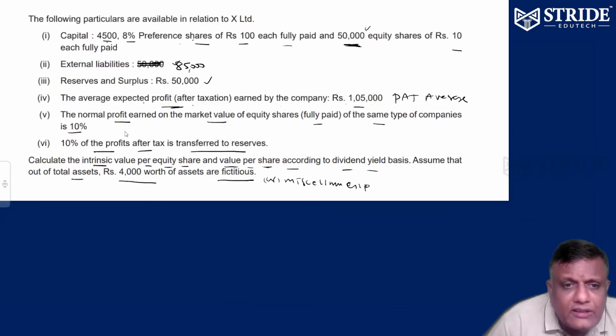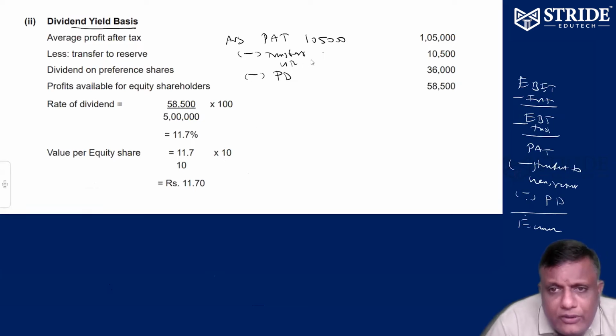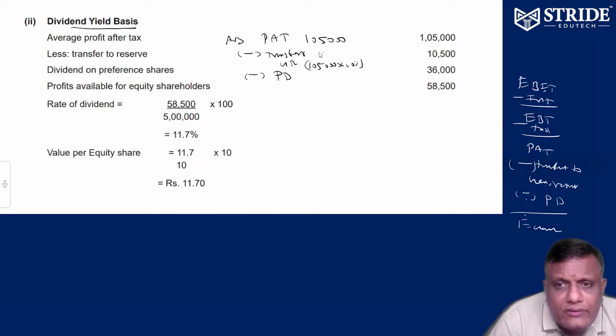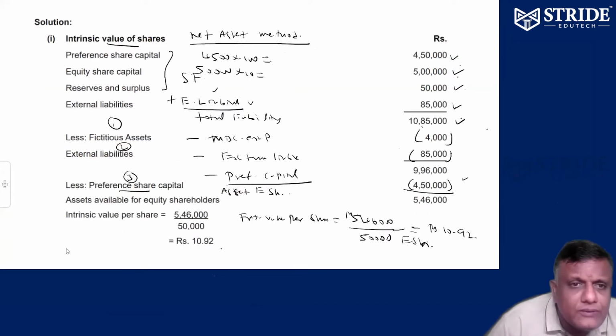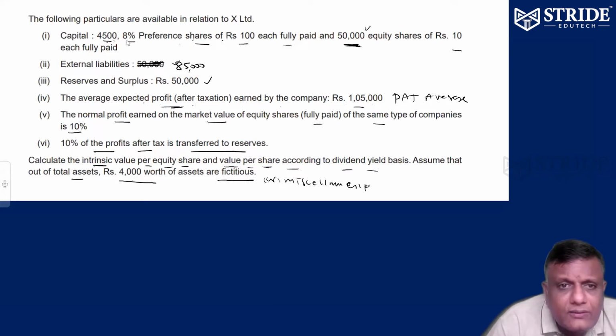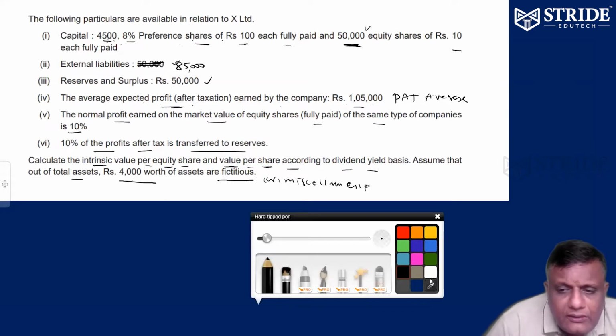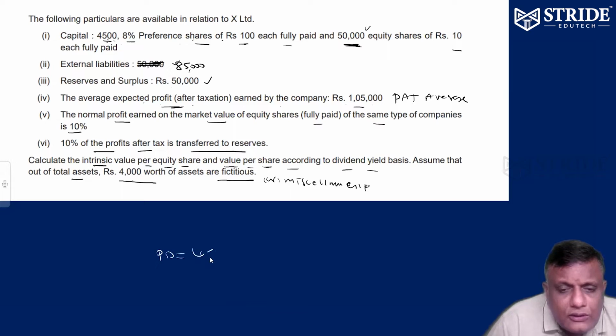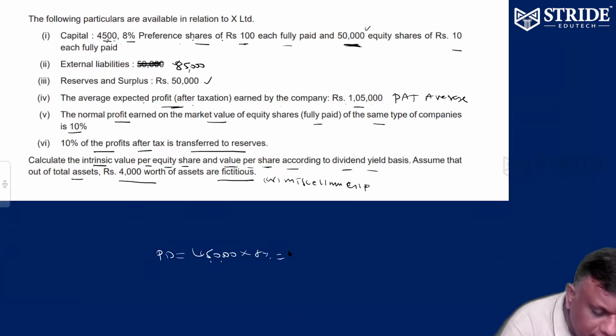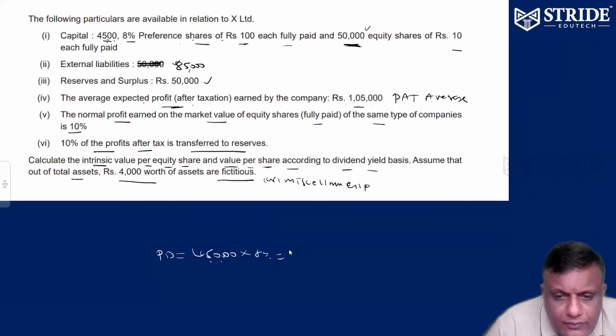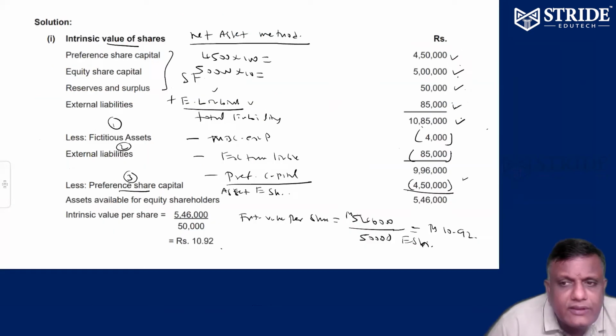How much amount is going to be transferred to general reserve? 10% of PAT is transferred to general reserve. Always 10% of PAT. So 1,05,000 into 10% is equal to 10,500 to be transferred. How much preference dividend do you have to pay? Preference capital is 4.5 lakhs. Preference dividend is equal to 4.5 lakhs into 8%, that is equal to 36,000.